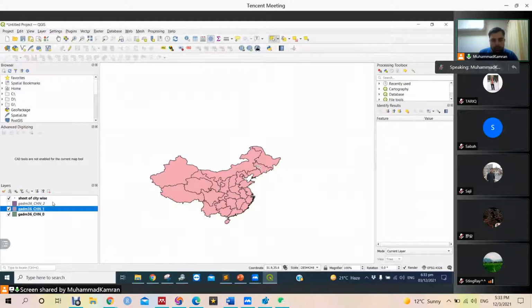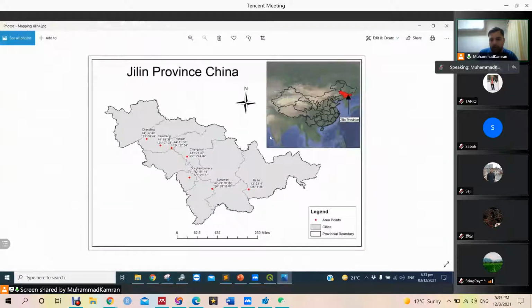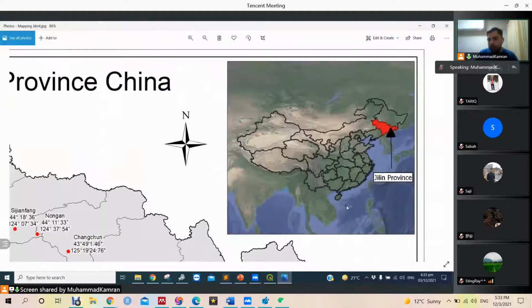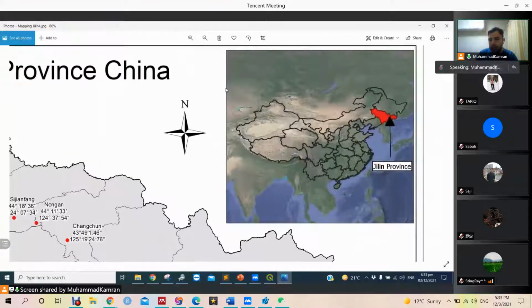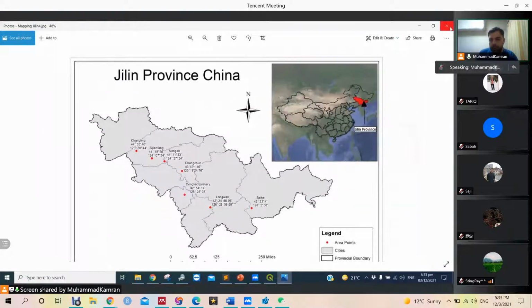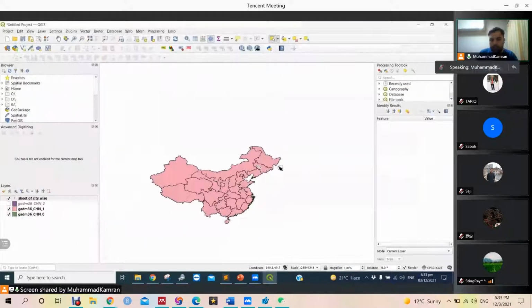Next, if we want to make this type of map in QGIS, then we need to make this small map separately. This map should be made separately, and it can be made inside this map, but it will be a little tricky. So let's first make this map. We need to present the whole data and then highlight the Jilin province and then label it.